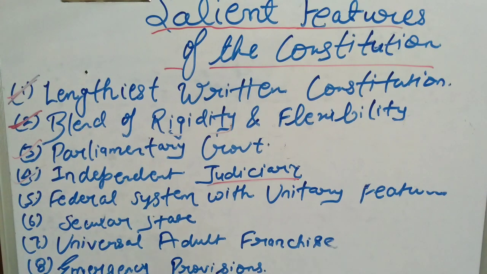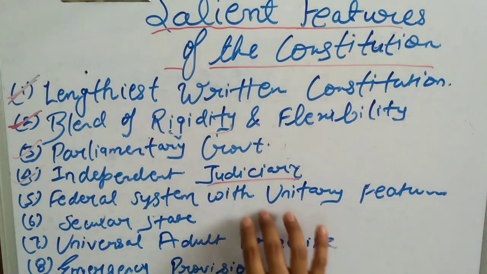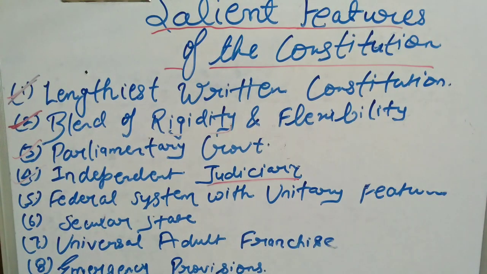And now, how can one say that it is also a unitary feature? There is a strong center. The power mostly lies in the hand of the center, and only a part of the power is given to the state. So it could also be said that India has unitary features. Besides, there is a single constitution and single citizenship. What does single citizenship mean? That there is only one citizenship, that is the citizenship of India.